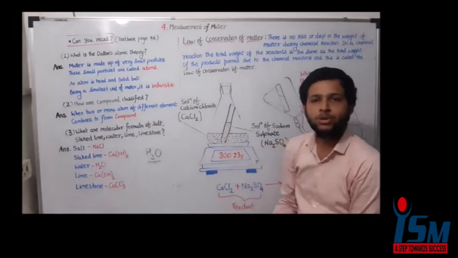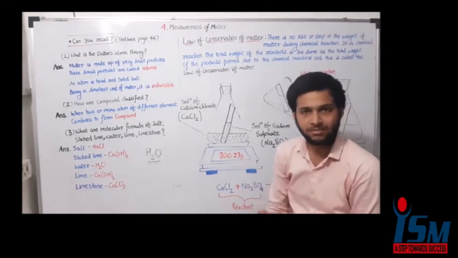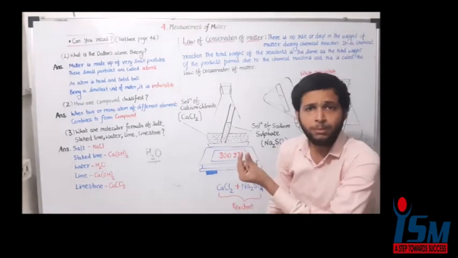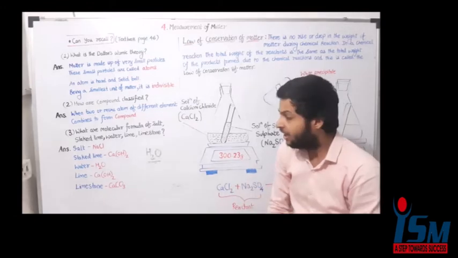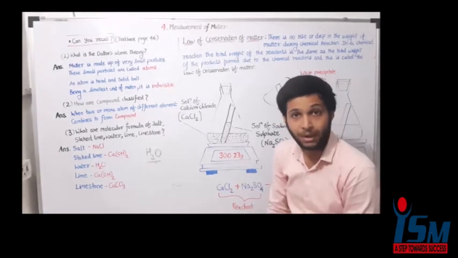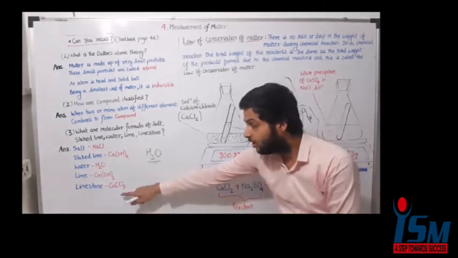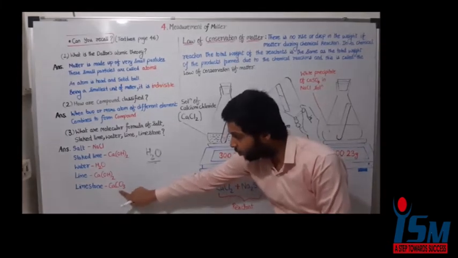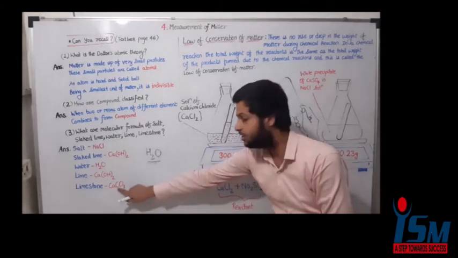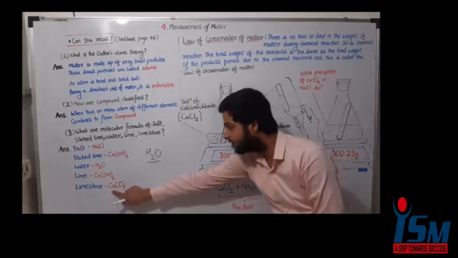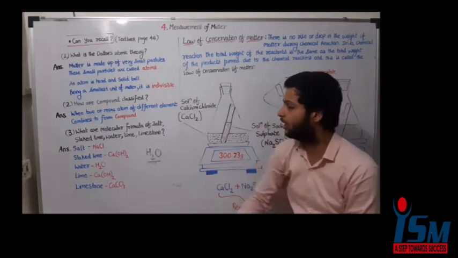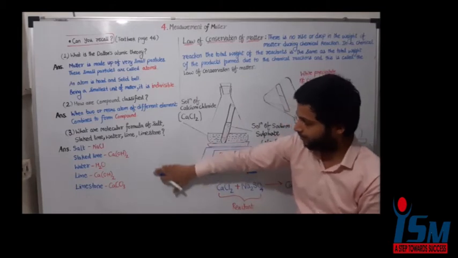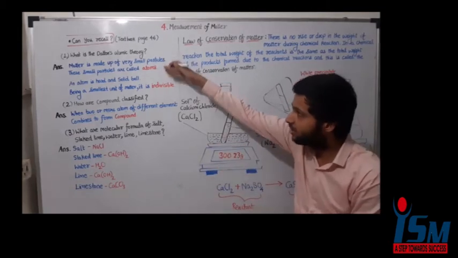What is limestone? You know about the Shahabad tiles? Are marbles? A small piece of marble, that is a Shahabad tile, is made up of limestone. The molecular formula of limestone is calcium carbonate, CaCO3. CO3 stands for carbonate. It is calcium carbonate.